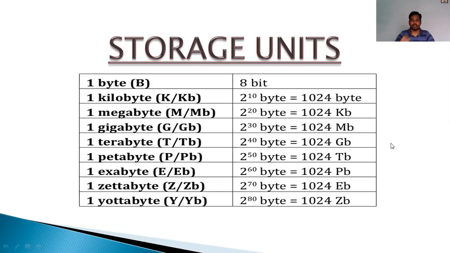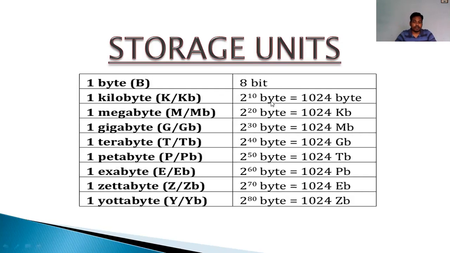Now here you can see 1 byte equals 8 bits. You know, we generally say this movie is of 2 GB. My computer is having 1 TB memory. I can store a lot of data in my computer. So what is this? How will you calculate? What does it mean? 1 byte means 8 bits.